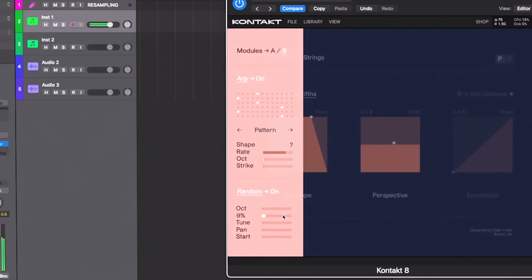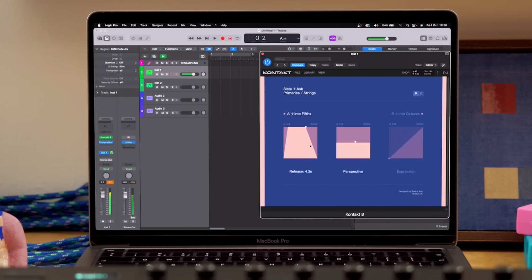Additional features like an advanced arpeggiator, note harmonization, and generative performance options infuse patches with a level of expression akin to live performance. A deeper dive of the engine can be found in our Landforms overview video.